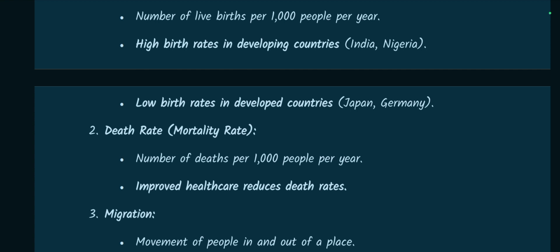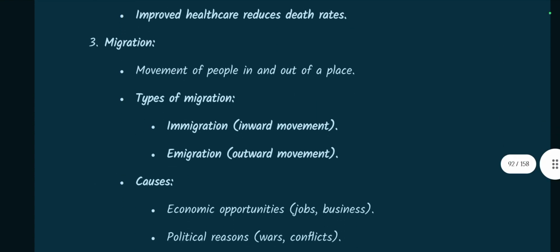Death rate means mortality rate. Number of deaths per thousand people per year. Improved healthcare reduces death rates. Migration means movement of people in and out of a place.